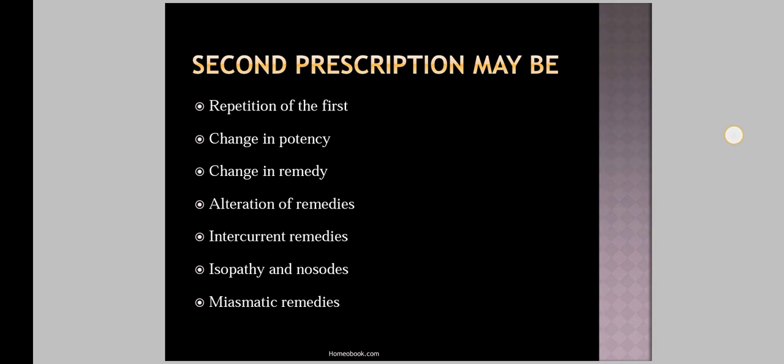Then the second type we are going to discuss is the antidotal remedy. What is meant by antidotal remedy? So in this, the next type of second prescription is the antidotal remedy. The word comes from Stedman's medical dictionary, which reveals that anti means an agent that neutralizes the poison or counteracts its effect. It means the opposite, and it is an agent that neutralizes the poison and counteracts its effects.